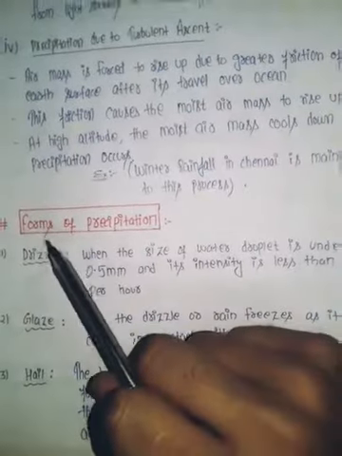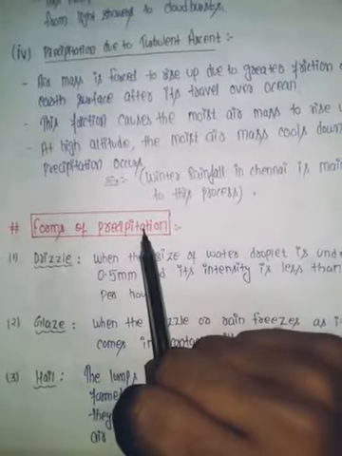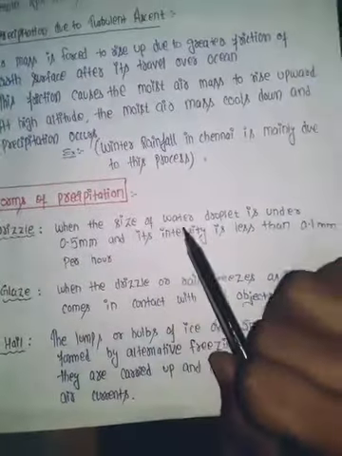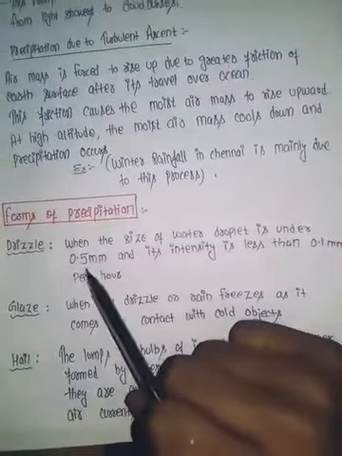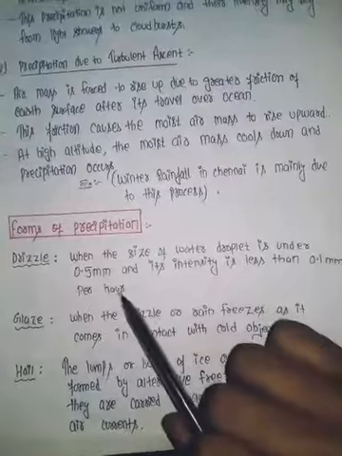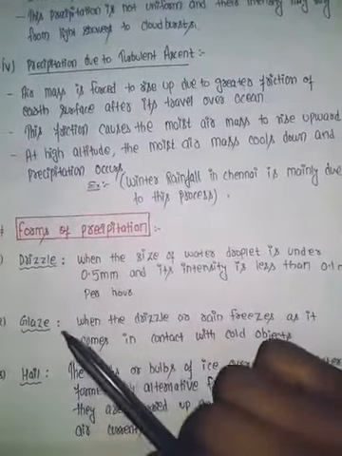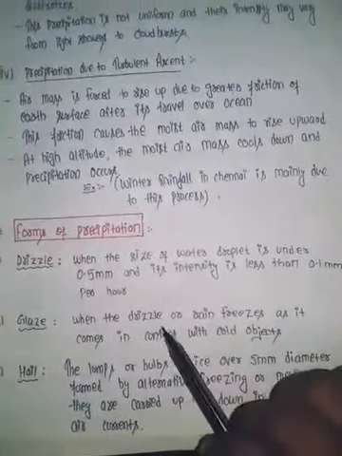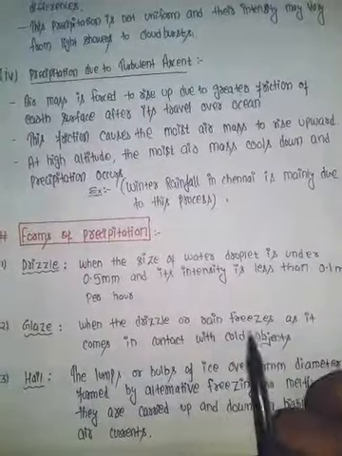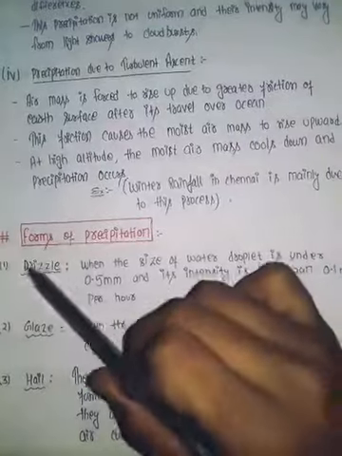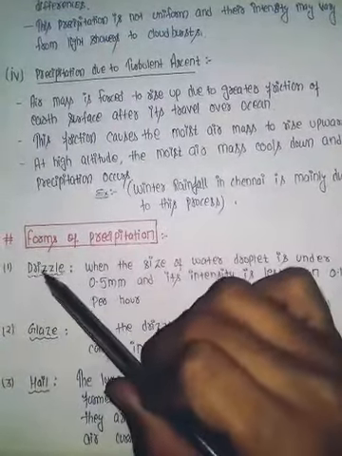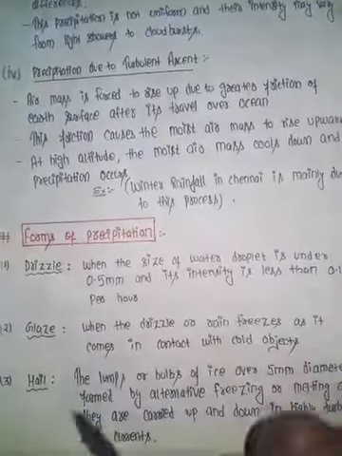So we are proceeding now. What are the different forms of precipitation? First one is drizzle. What is drizzle? It depends upon the size of the water droplet, which is under 0.5 mm in size, and its intensity is less than 0.1 mm per hour. And what is the glaze? When the drizzle or the rain freezes as it comes in contact with a cold object. So when the drizzle comes in contact with a cold object and freezes, it is called the glaze.